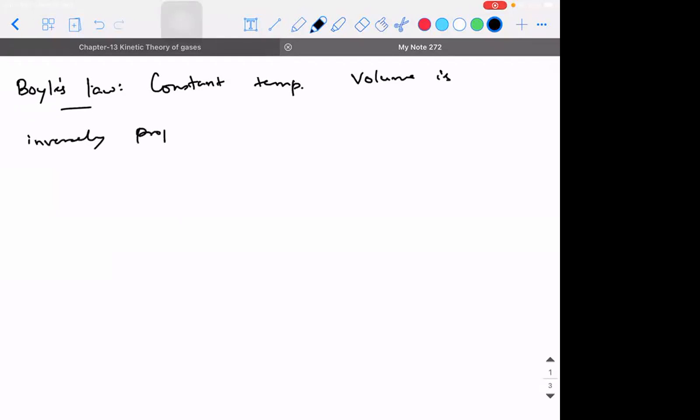Different laws of gases. You would have heard of Boyle's law. So what does Boyle's law state? At constant temperature, can we say volume is inversely proportional to pressure? That is, it states PV is equal to constant. We know this fact.